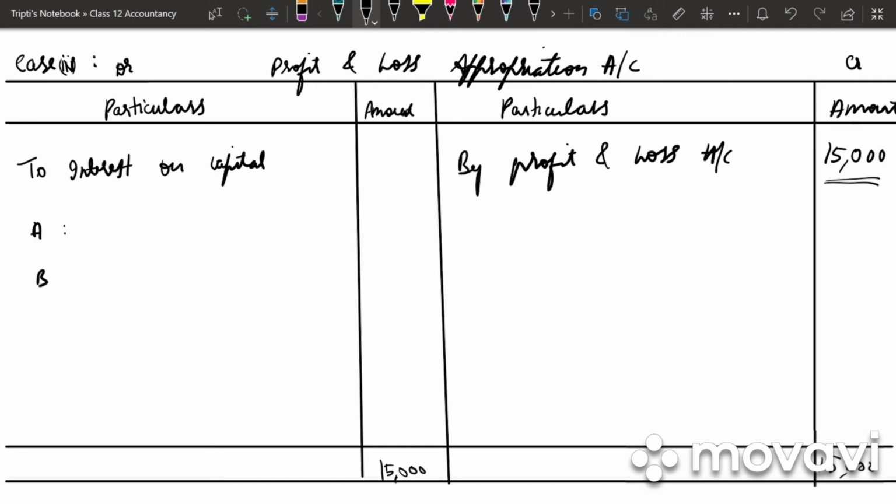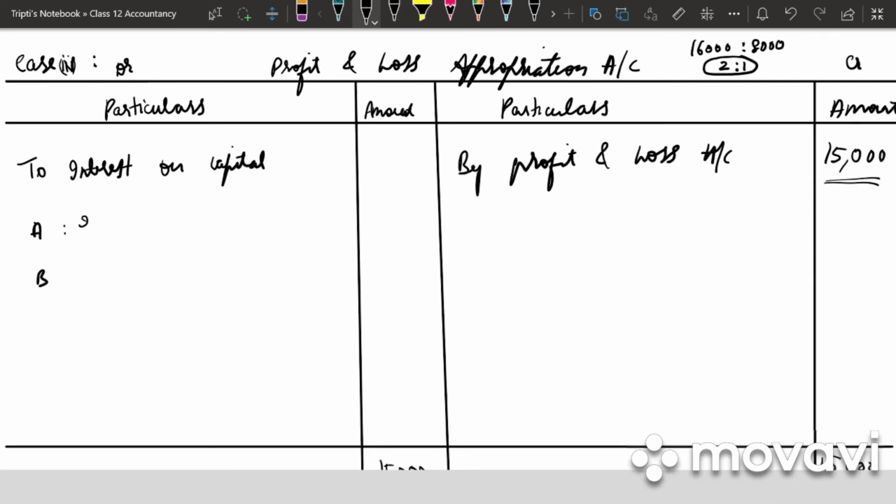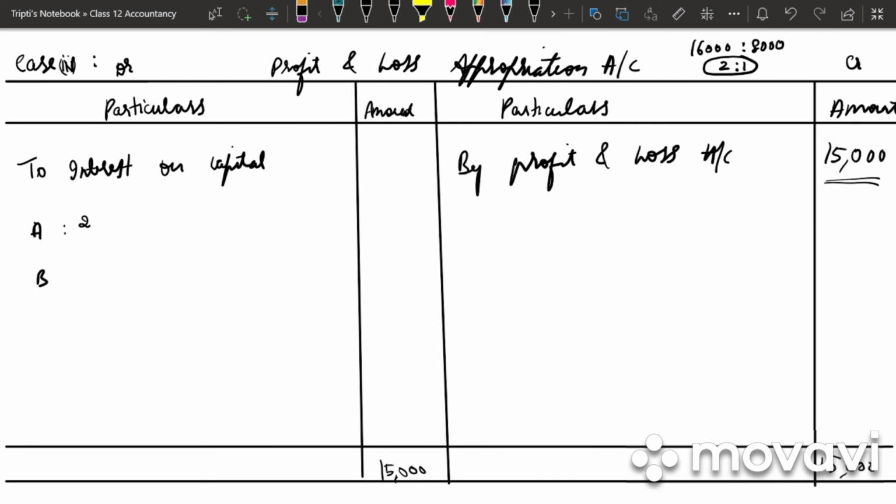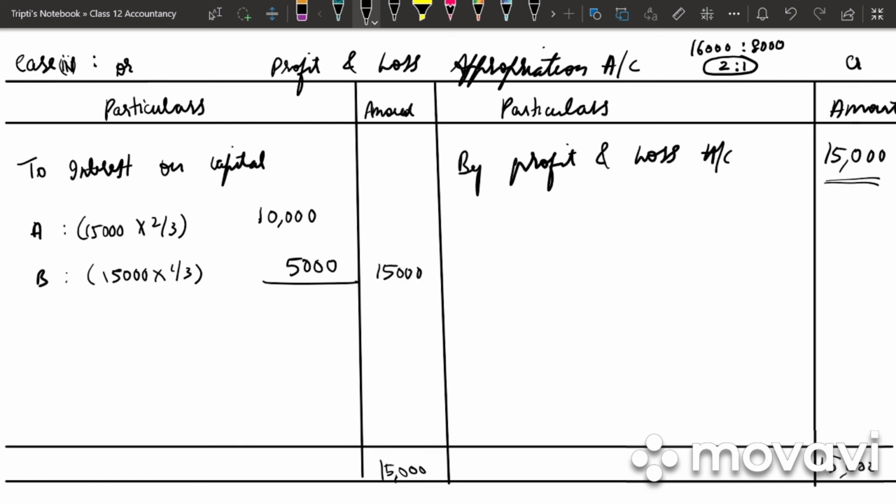In what ratio will we divide this profit now? The interest on capital of A is 16,000 and B is 8,000. So what is the ratio? 2:1. So this profit will be divided in 2:1 ratio. For A it is 15,000 into 2 by 3. How much do we get? 10,000. For B it is 15,000 into 1 by 3, that is 5,000. So when the profit is less than the interest, this is how we work out the problem.